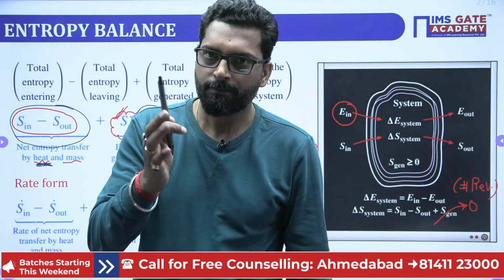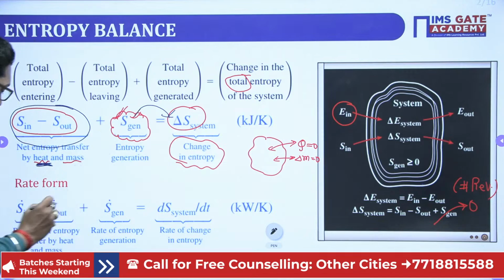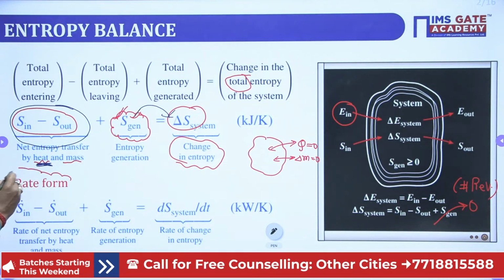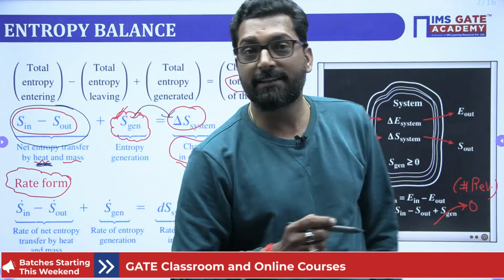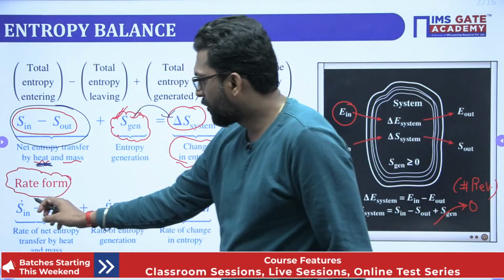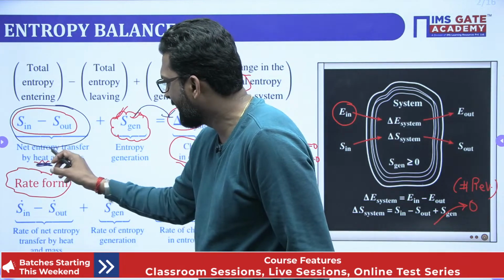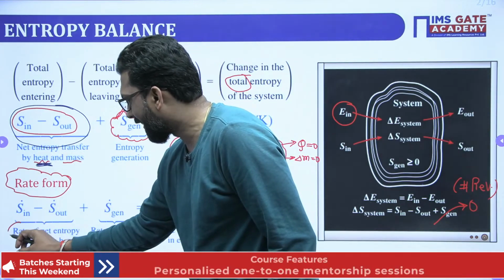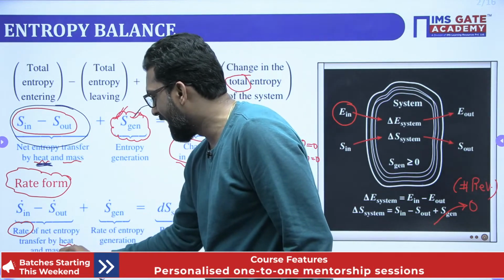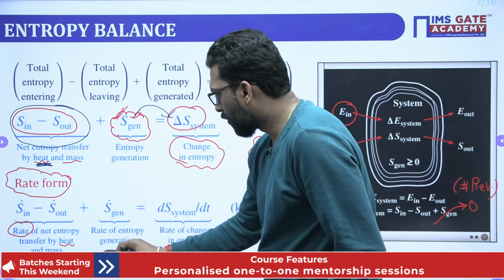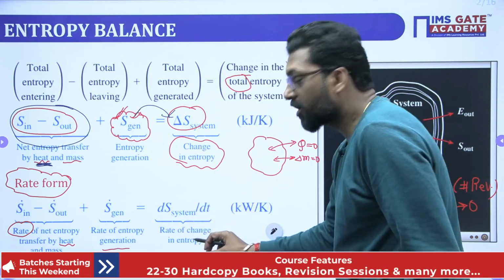Okay. Now, this is your entropy balance. What is the rate form? If you divide this equation with respect to time, this is the rate. The rate of entropy transfer by heat and mass, plus the rate of entropy generation within the system, equals the rate of change of entropy with respect to time.